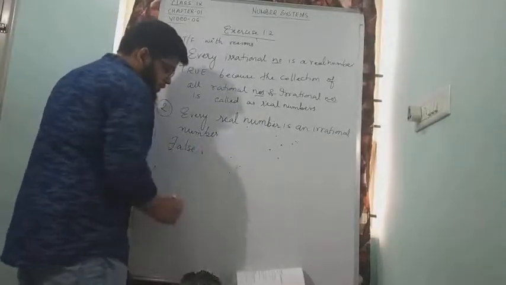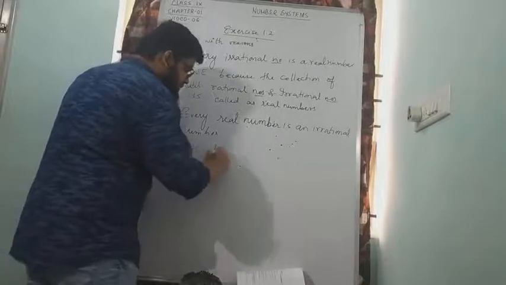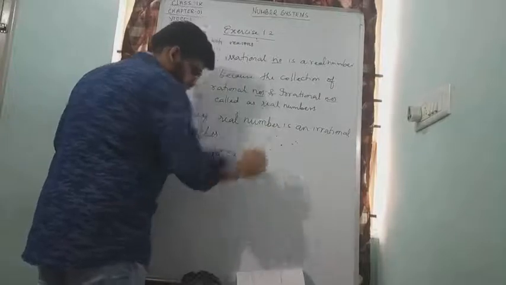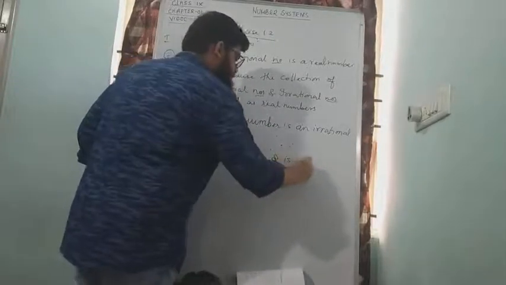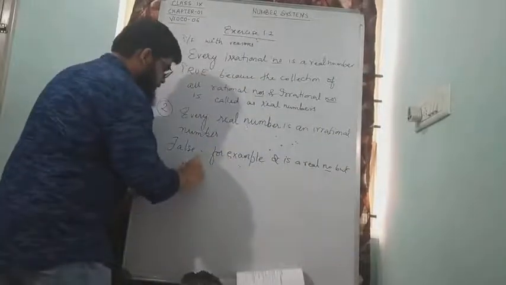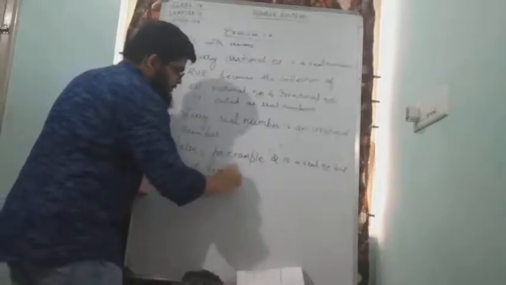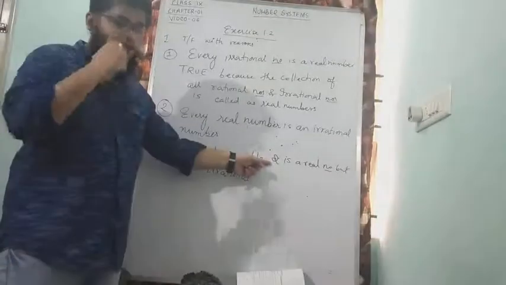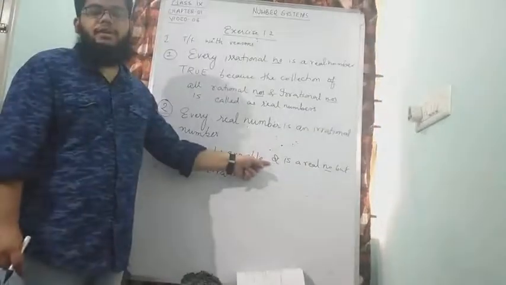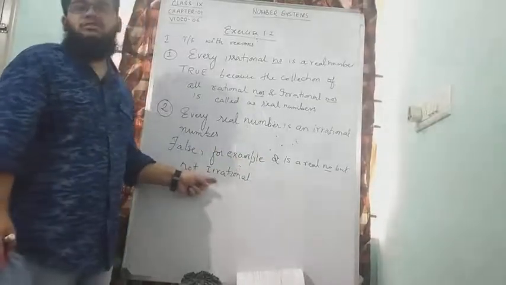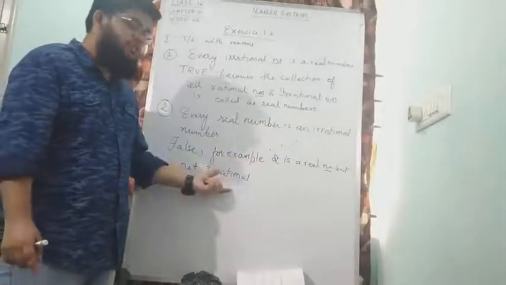So I'll write the reason as, for example, 2 is a real number but not irrational. What do you think this means? 2 is a real number. How is it a real number? Because 2 is a natural number and all natural numbers are also real numbers. But is it an irrational number? No. Why is it not an irrational number?